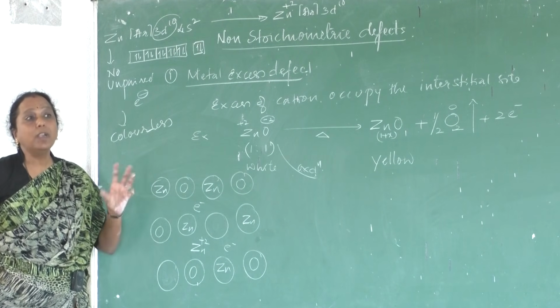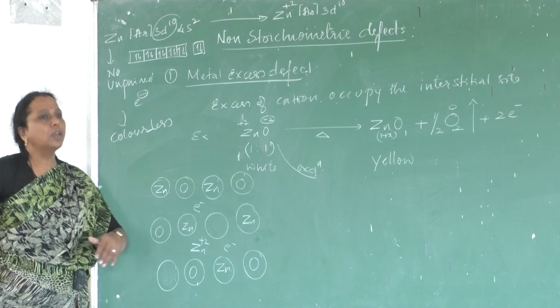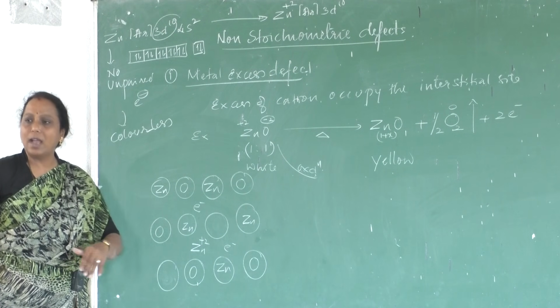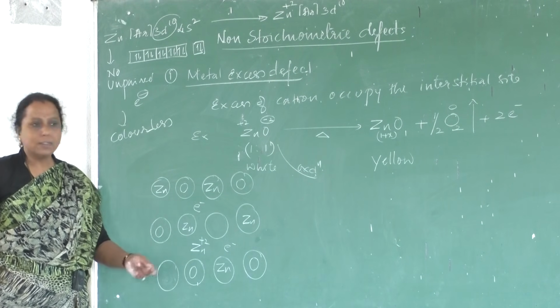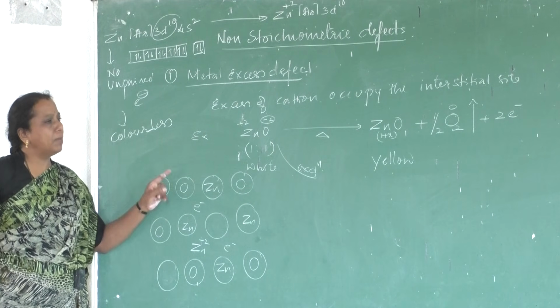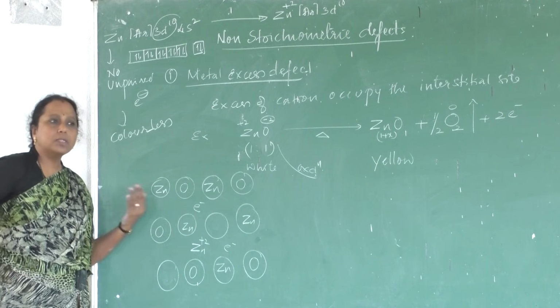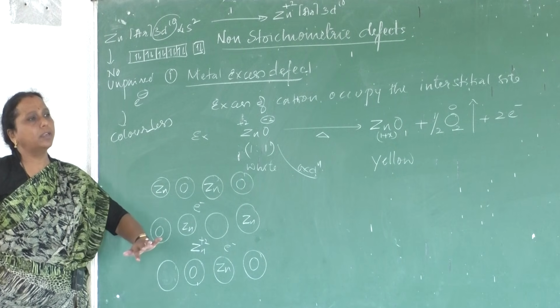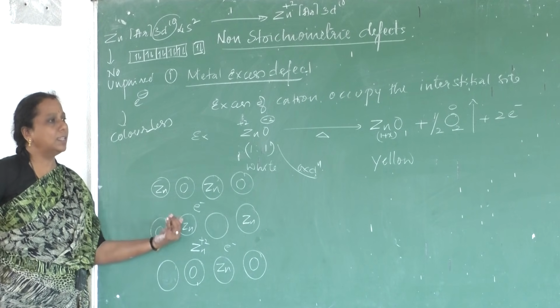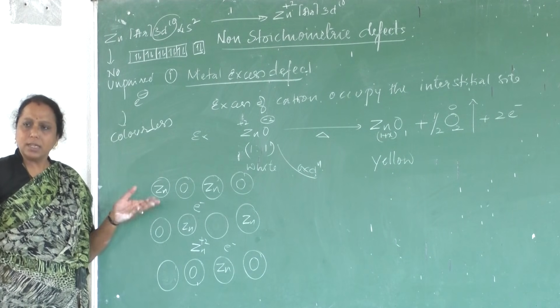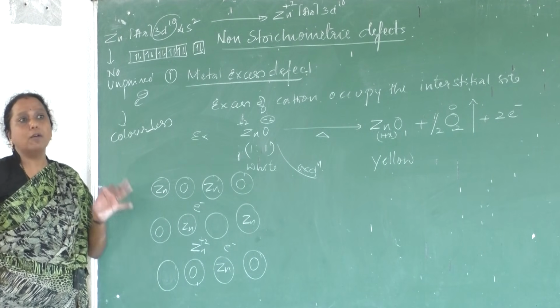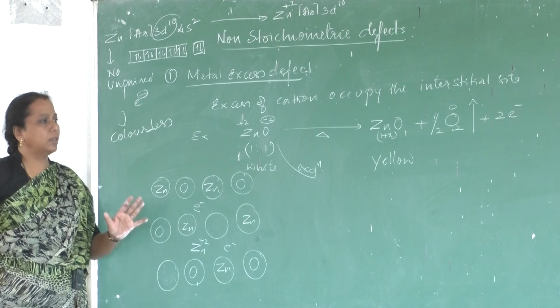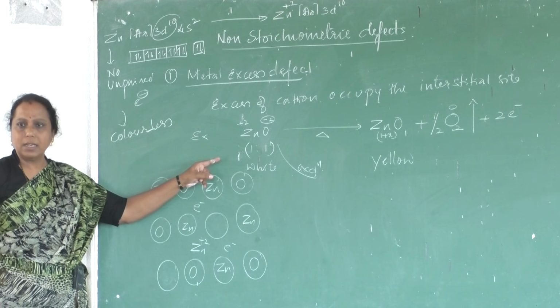Like this, defective crystals are taken for useful applications. They have useful applications. So this was a bad conductor, we have made it into a conductor. It was colorless, we have converted it into colored. So we are adding properties by increasing the defects in the crystals. So that is the usefulness of the study of imperfections of a solid. Okay, hope you are clear about this.